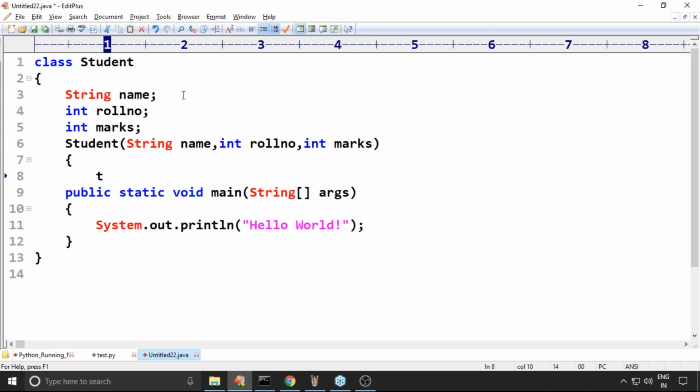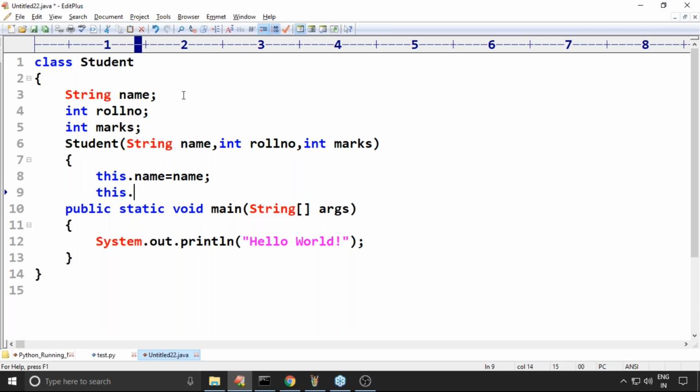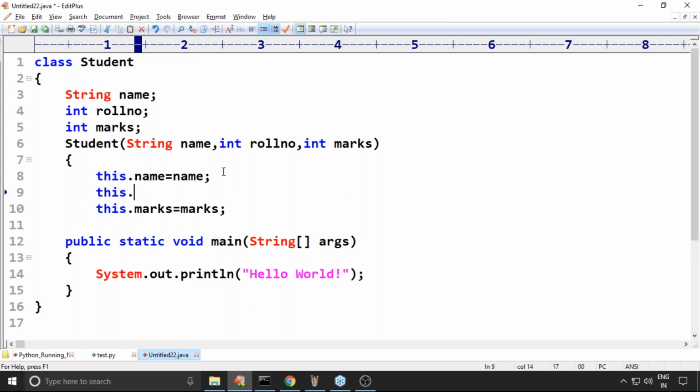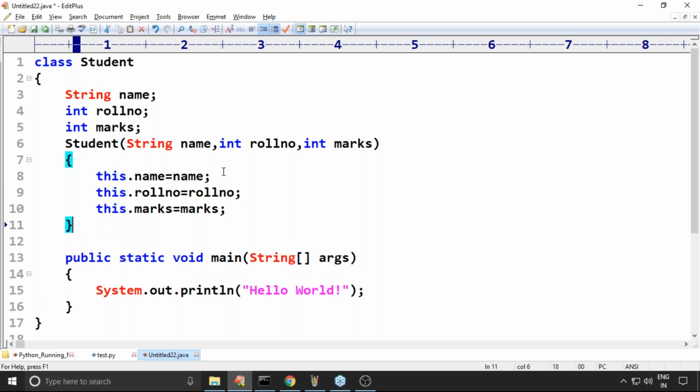Then this.name is equal to name, this.rollNumber is equal to rollNumber, this.marks is equal to marks.